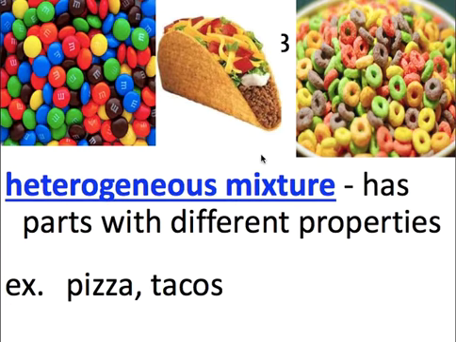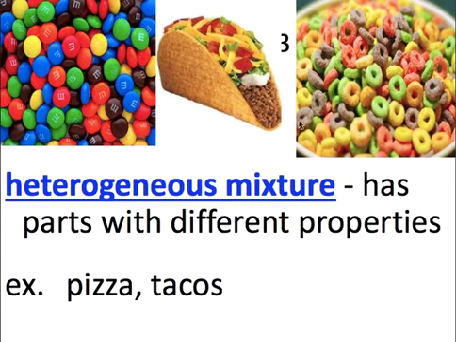Right? Heterogeneous mixtures have parts with different properties. So these are different throughout. Every handful, every bite, every scoop, every sample is going to be slightly different. Right? I love to use food as examples, right? Food is life. So we've got M&Ms, and same thing. M&Ms are one of those things where if you grab a handful over here, you're going to have a bunch of greens. If you grab a handful over here, you're going to have no greens. Right? Heterogeneous.